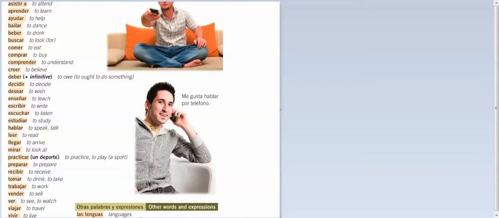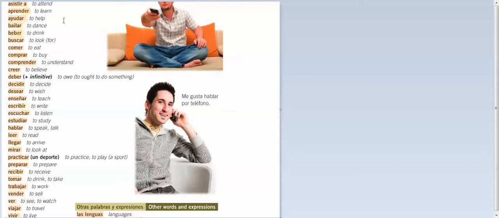They either end in... alright, hold on, that's not working very well for me. Okay, so they could either end in AR, ER, or IR. Those are the three different types of verbs.